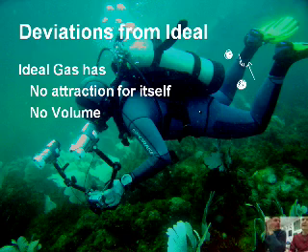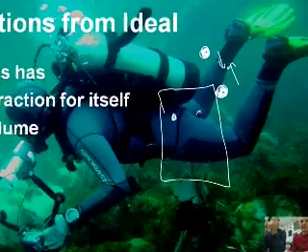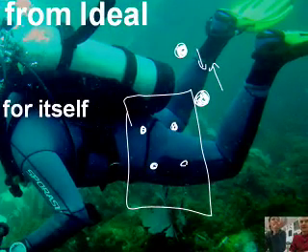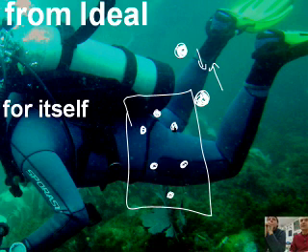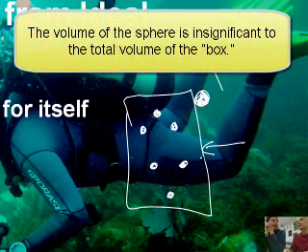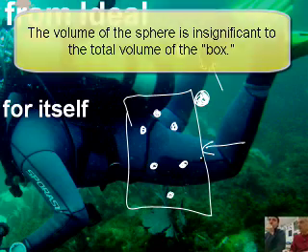Now, this is a weird one to get your mind around. We're assuming that the gas particles are so tiny that the space that they occupy is insignificant compared to the space in between all of the molecules. So in this box that I've just drawn, I have gases. They take up the space of this box, but the actual volume of the sphere of the gas is insignificant, or we consider it to be zero if it's an ideal gas.